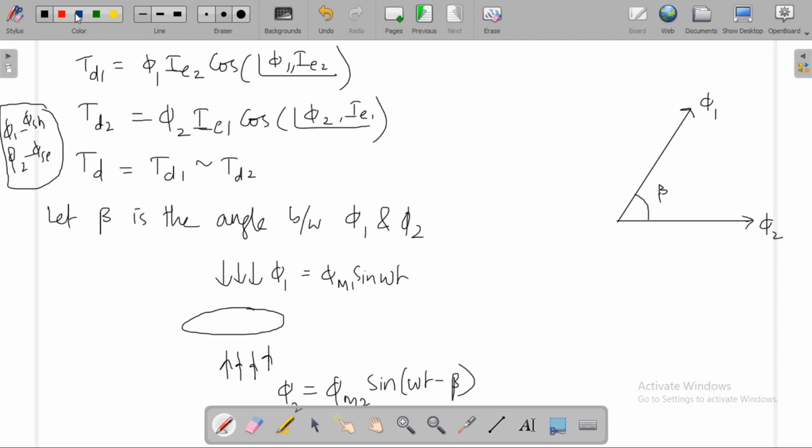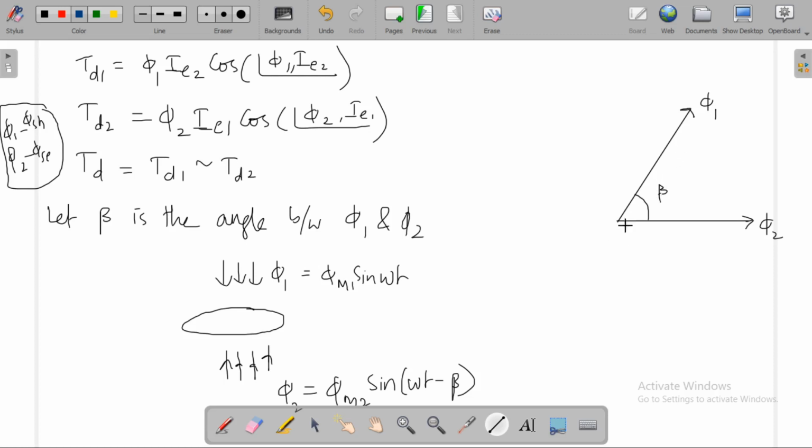Now coming to the induced EMF due to phi 1. According to Lenz's law, induced EMF opposes the change in flux causing it. So induced EMF lags flux by an angle of 90 degrees.